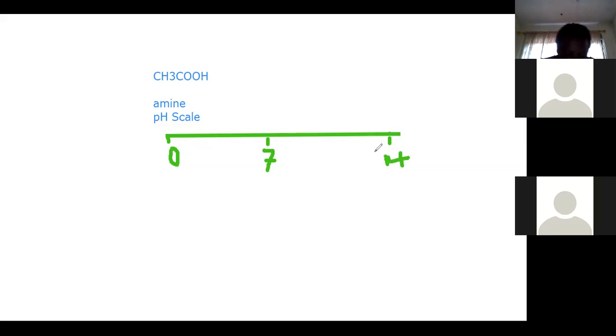However, that's how it works. Normally there's an order of increasing. With acidity, it increases toward the 0 point, and with the base, it increases toward the 14th mark.